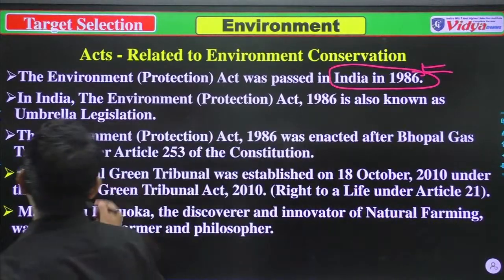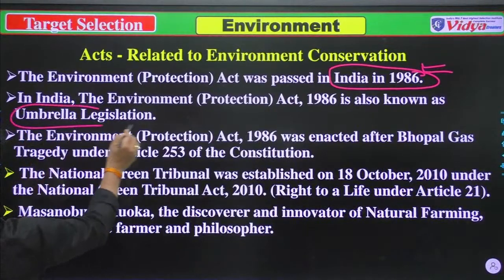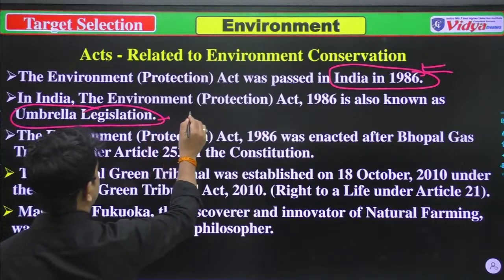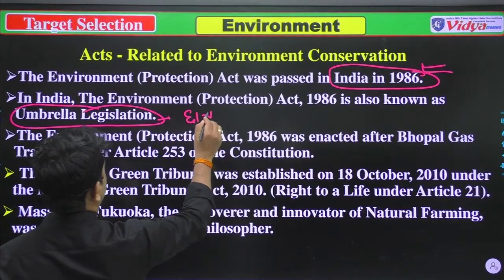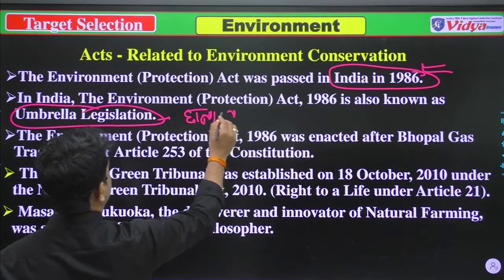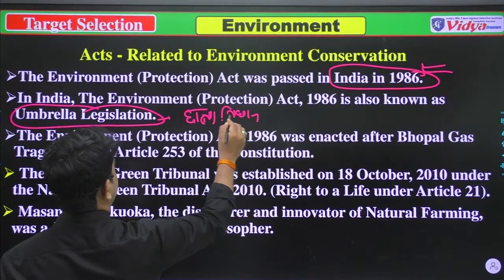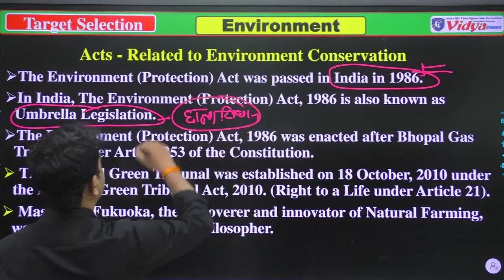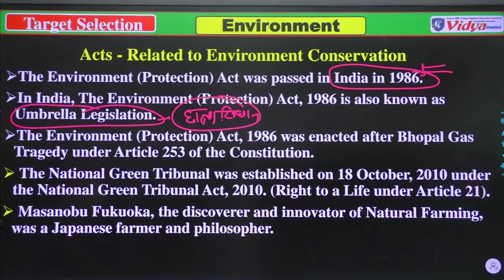also known as umbrella legislation, or in Hindi you can say Chhata Vidhan. Again, the Environmental Protection Act was established, or passed, in 1986. It is also known as the Umbrella Act, or Umbrella Legislation, or Chhata Vidhan.